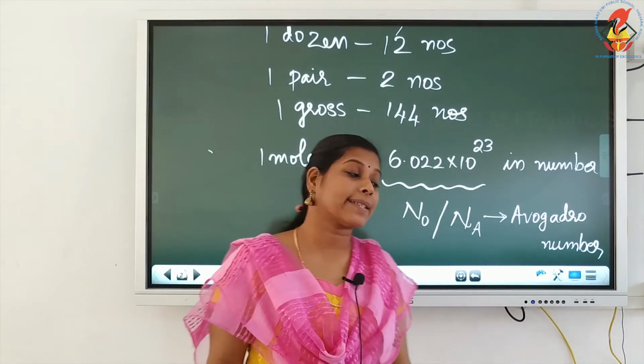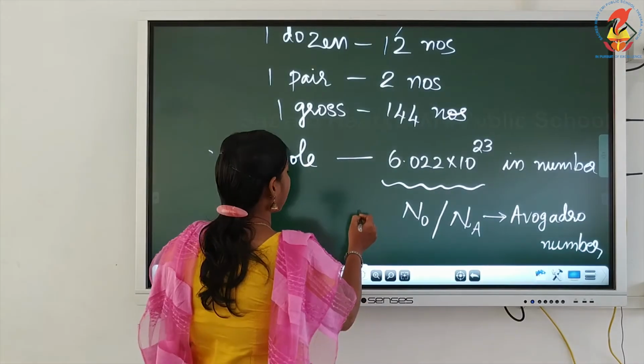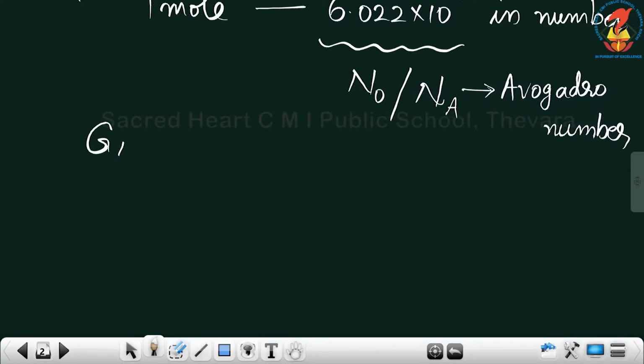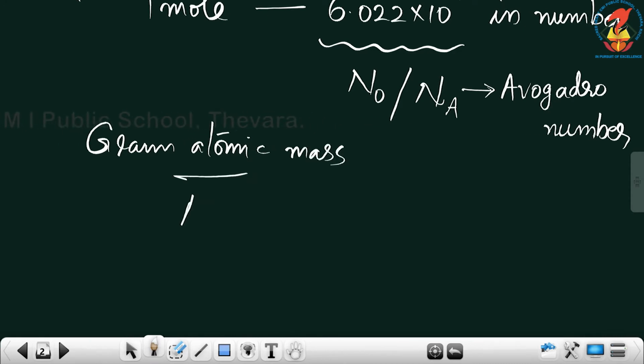Gram atomic mass is nothing but the atomic mass in grams. Atomic mass we know. Gram atomic mass is atomic mass in grams.